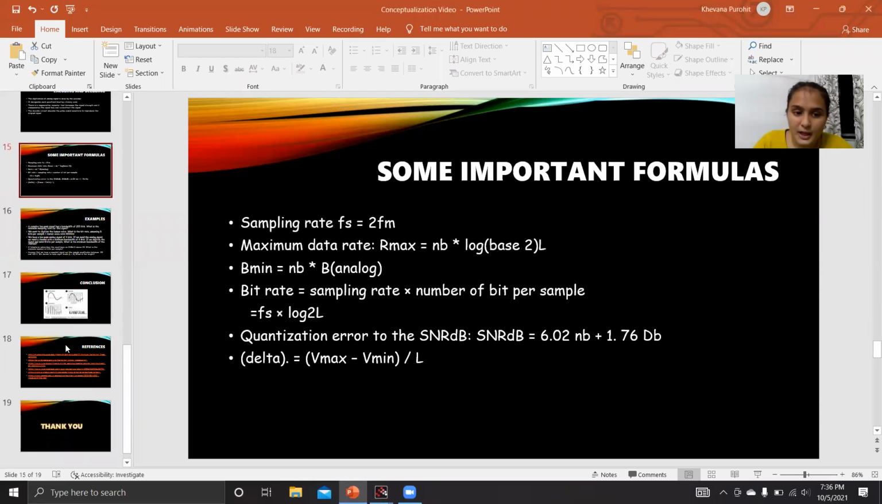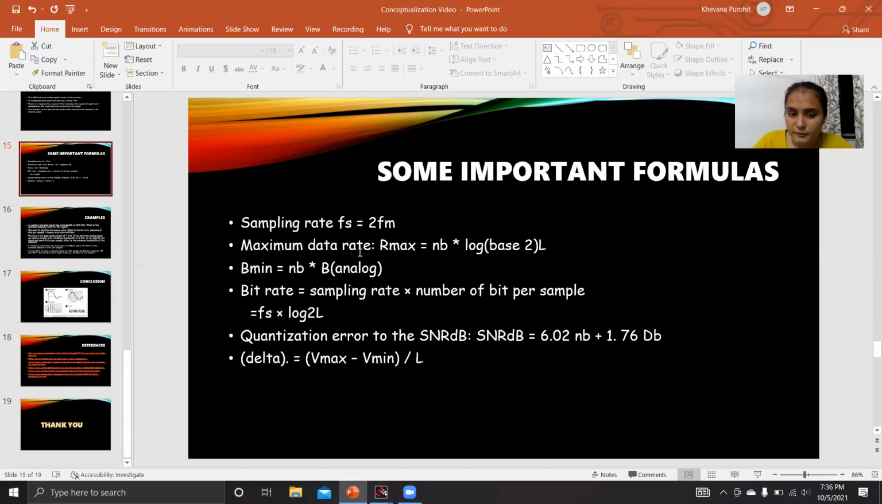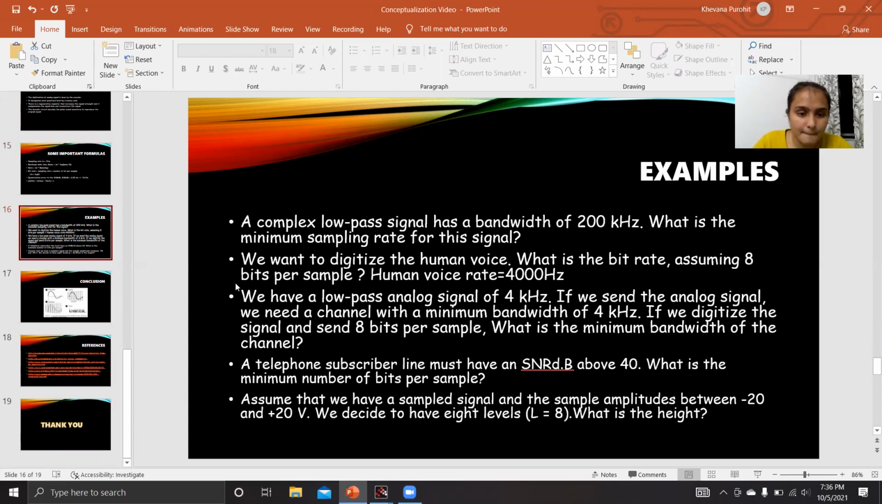We have some important formulas, like sampling rate, which we have discussed: fs equals 2fm. Maximum data rate equals the number of bits times log to base 2 of L. We have minimum bandwidth, we have bit rate and quantization error, and we also have the height of the signal.